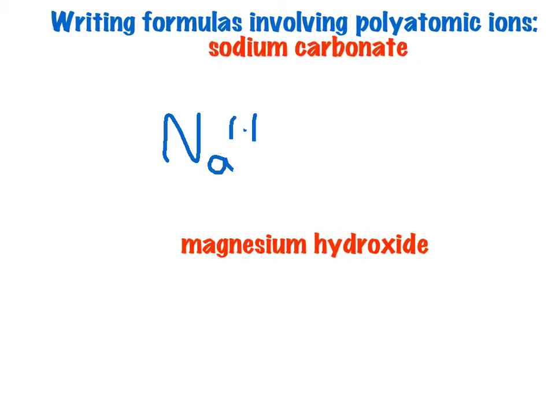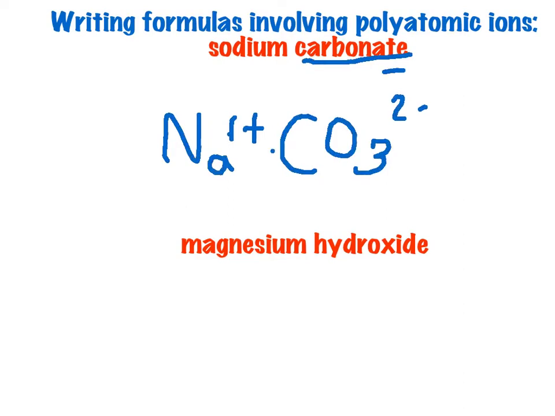So we've got our sodium, and then we have this carbonate. Now, because of that ending, ATE, that's a signal to you that what you're dealing with here is a polyatomic ion. So go to your list of polyatomic ions and look up what it is. And you'll see on that list, carbonate is CO3 with a 2- charge. Now remember, you want to treat that CO3 as being one thing. Keep it all together. It has this charge of 2- on it.